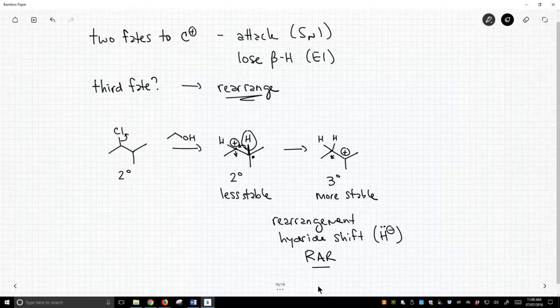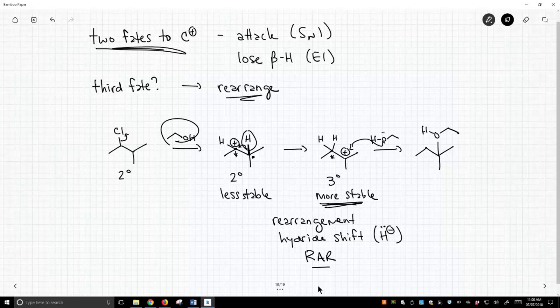So then, once you get to the tertiary carbocation, the question becomes the same. What are the two fates of a carbocation? Well, this new carbocation could either get attacked or lose a beta hydrogen. And we have ethanol in here. Ethanol will attack our carbocation. And quickly finish this off. That's a charged species. We need to neutralize this. The best base at hand is our ethanol, and we get this substitution product out of it.